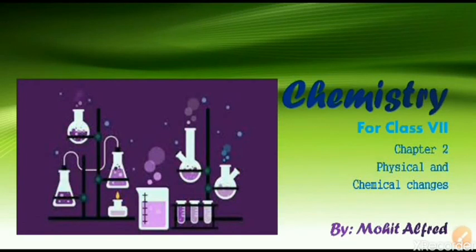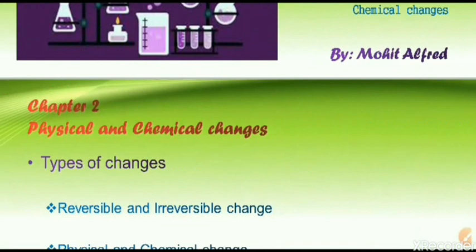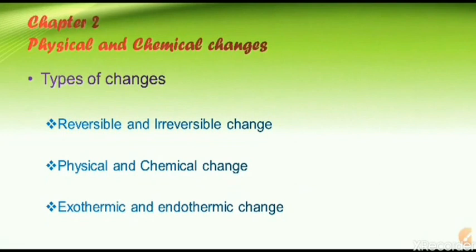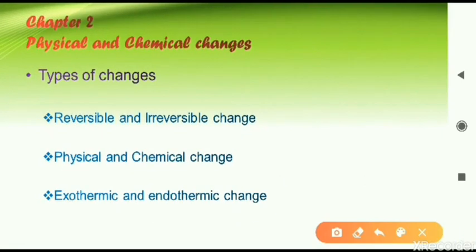We are today beginning chapter number 2, physical and chemical changes. In this chapter we will be discovering and learning about the different types of changes that are occurring around us. They can be reversible and irreversible changes, physical and chemical changes, and lastly we will learn about exothermic and endothermic changes. Today's class we will learn about the reversible and irreversible and the physical changes.